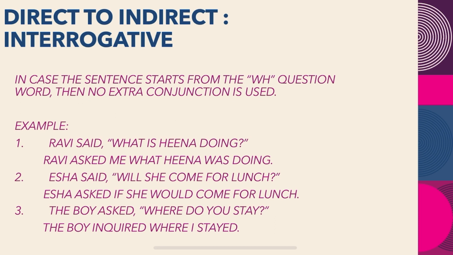Now let's talk about the question-based sentences, which are known as interrogative sentences. How do we convert those sentences into the indirect one? In case the sentence starts with the WH family, like what, why, when, where, then no extra conjunction is used. For example, Ravi said, what is Hina doing? Ravi asked me what Hina was doing.